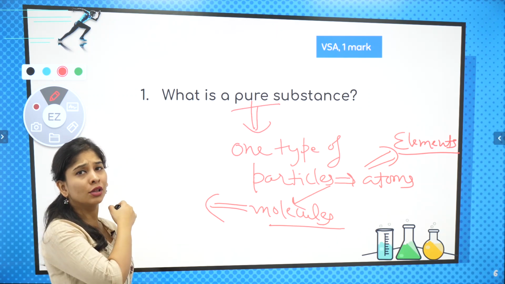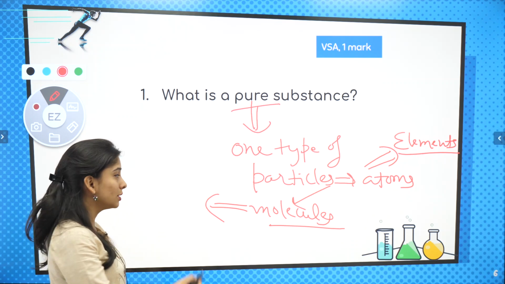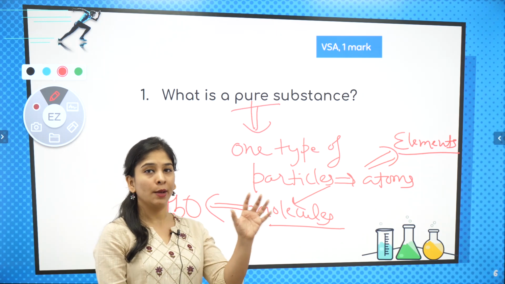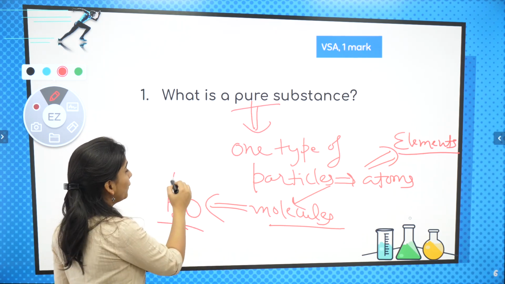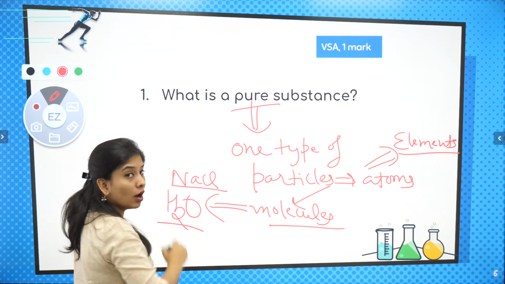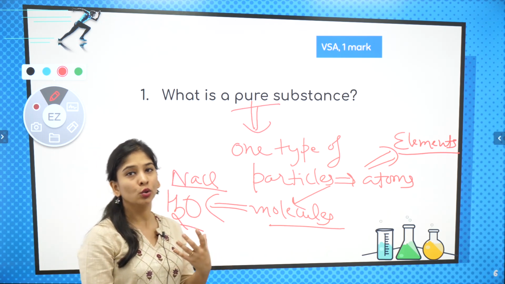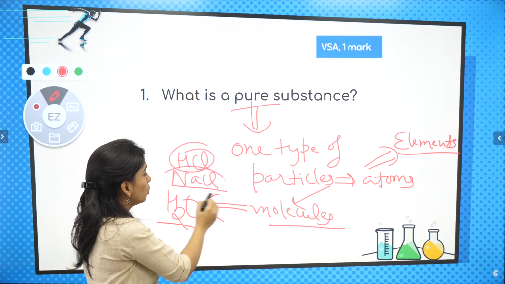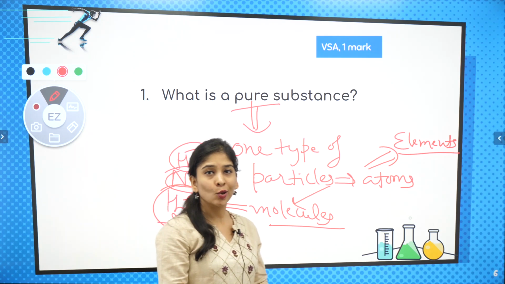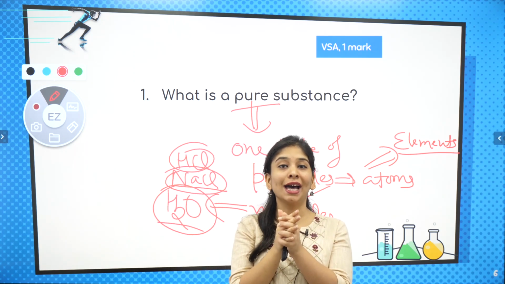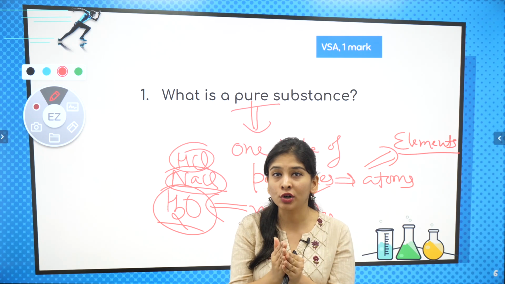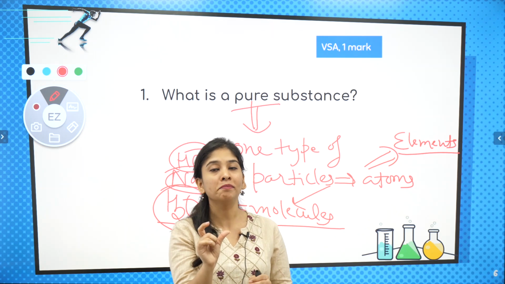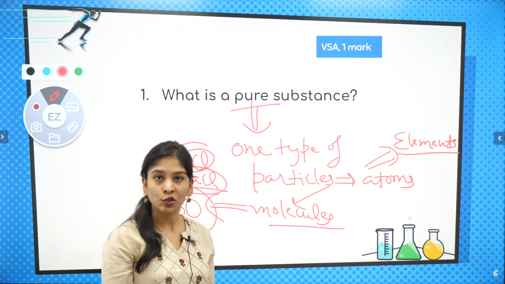Molecules, we have 1,000 millions of molecules, just like water. If I talk about water, all the water is made up of H2O molecules, right? If I talk about salt, NaCl, all the salt is made up of NaCl molecules. If I talk about acid, just like HCl, made up of HCl molecule. So all the molecules also have the same composition in which they are mixed with each other with a fixed proportion so that they behave like one. Okay, molecule also behaves like one particle. That's why these are known as pure substance.